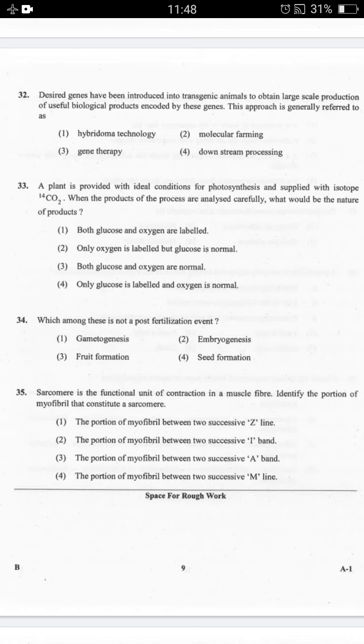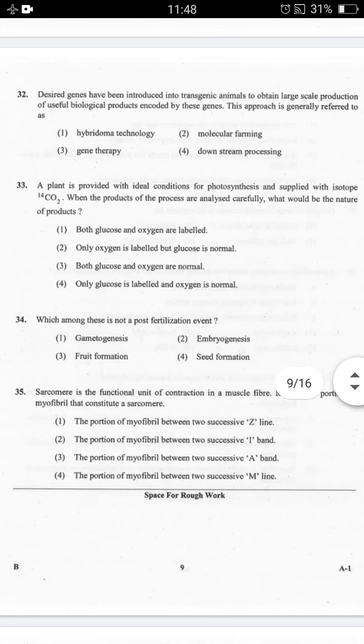Here, in the given 4 options, the correct answer is option 2, molecular forming. Hybridoma technology is the production of monoclonal antibodies. Monoclonal antibodies are made outside the body by hybrid cell culture known as hybridomas. So hope you understood this one. Now let's go to question number 33.